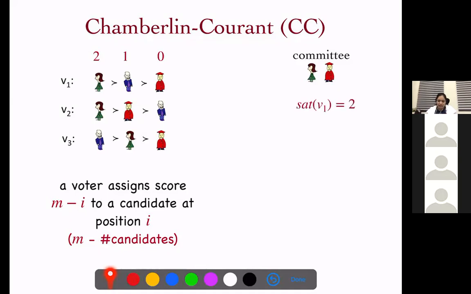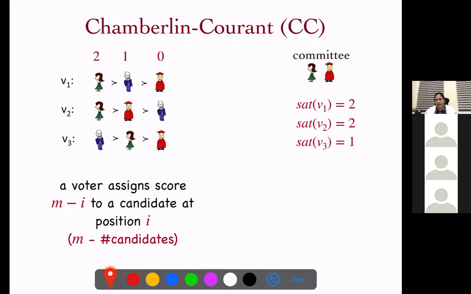So in this example, satisfaction of V1 is 2 from this committee under the rule CC, because voter V1 likes this green lady more than this red guy, and the voter score of this green lady is 2. So that is why we have a satisfaction of voter V1 as 2. Similarly, we compute the satisfaction of voter V2. For voter V2 also the value is the same in this example, because this green lady is preferred more than this red guy, and the Borda score of this green lady is 2. That is why satisfaction of voter V2 is 2.